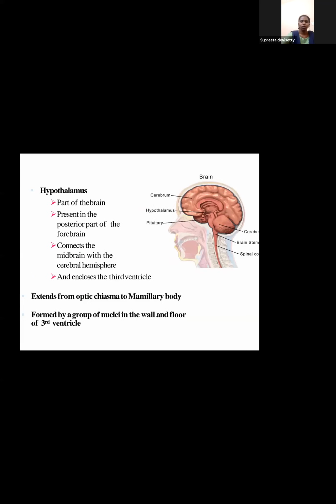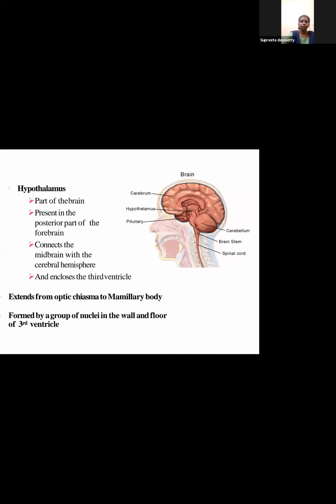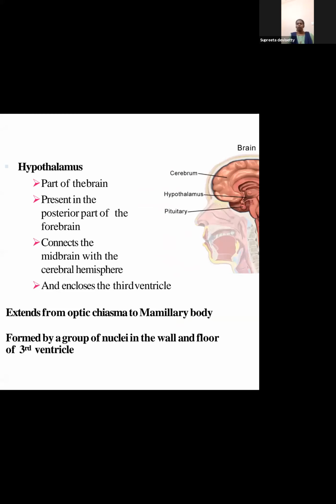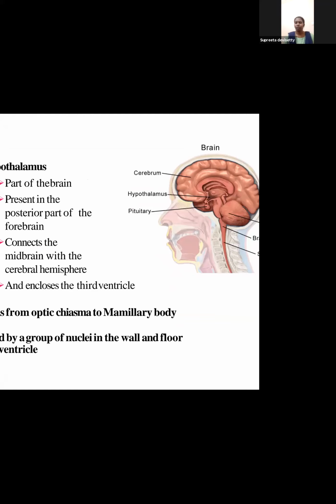Coming to the master gland, that's the hypothalamus. Hypothalamus is a part of the brain present in the posterior part of the forebrain. When we studied the brain, I didn't explain this concept: forebrain, midbrain, hindbrain. It connects the midbrain with the cerebral hemisphere and encloses the third ventricle. You can ignore the ventricle part, but remember hypothalamus is a part of the brain.